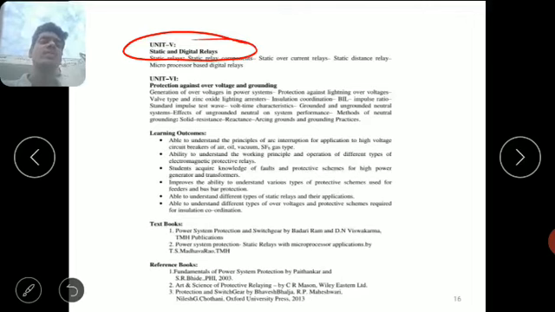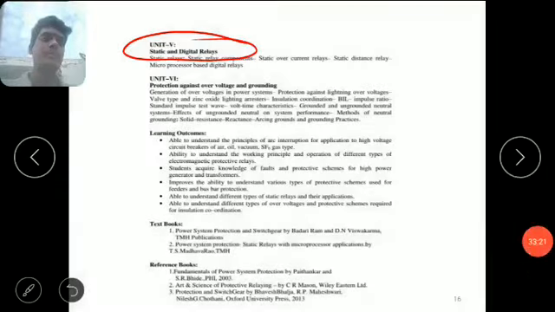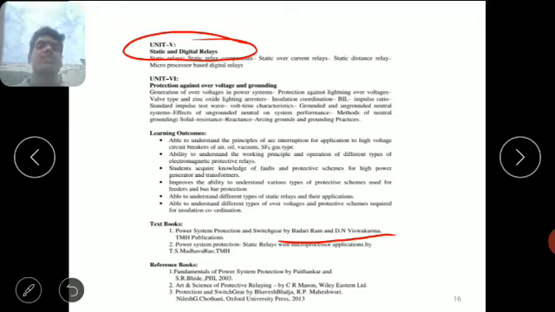For this subject, we prefer the textbook by Badari Ram and D.N. Viswakarma, TMH Publications. TMH.